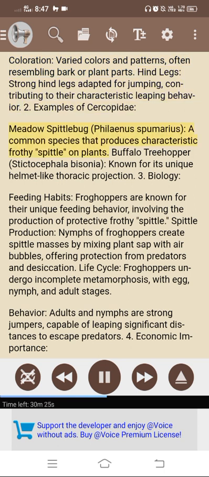2. Examples of Cercopidae. Meadow spittlebug Philaenus spumarius, a common species that produces characteristic frothy spittle on plants. Buffalo treehopper Stictocephala bisonia, known for its unique helmet-like thoracic projection.